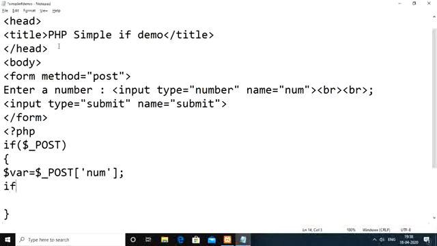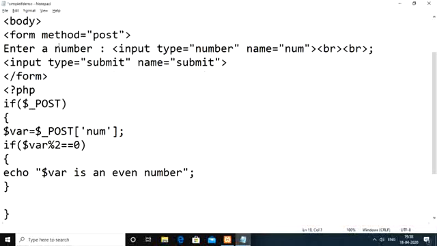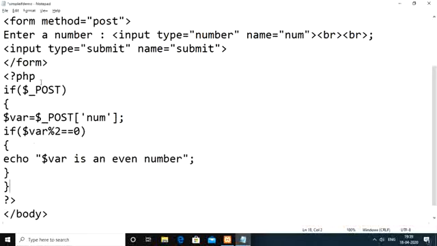In that case, use your if: $var modulus 2 equal to 0. If this condition is true, then we need to display with echo: the given number, which we stored in the target variable $var, is an even number. If the condition is false, then we should not display anything. This is how we write our PHP script, reading the input from the form. Now we'll see the output.